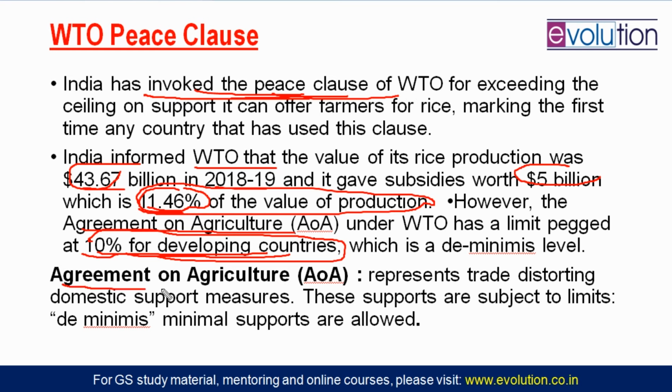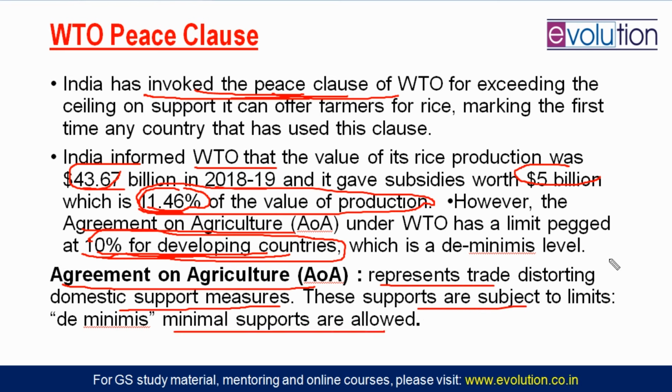So what is the Agreement on Agriculture? The Agreement on Agriculture says that 10% will be the maximum subsidy for a developing country on agriculture. This deals with trade distorting practices, so the maximum subsidy is only this much. If you give subsidy beyond that, that will lead to a breach of the agreement. So the Agreement on Agriculture represents trade distorting domestic support measures, that is, subsidy. These supports are subject to limits and minimal supports are allowed. That minimal support is 10%.